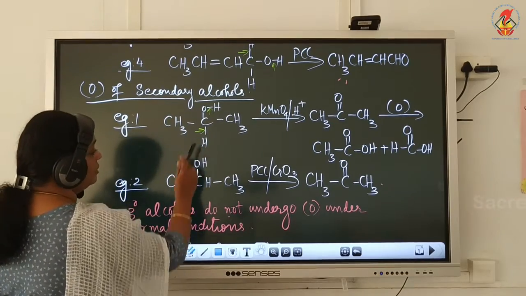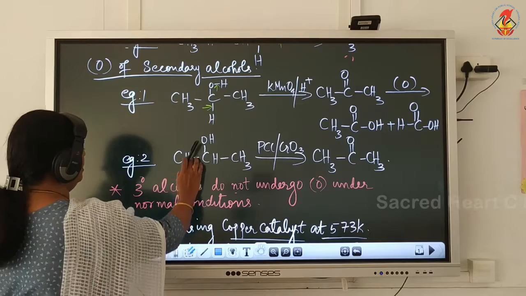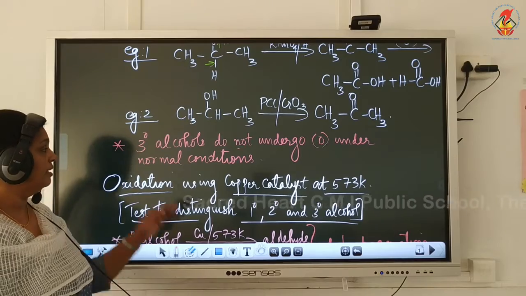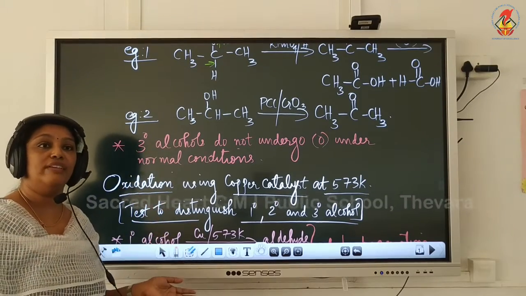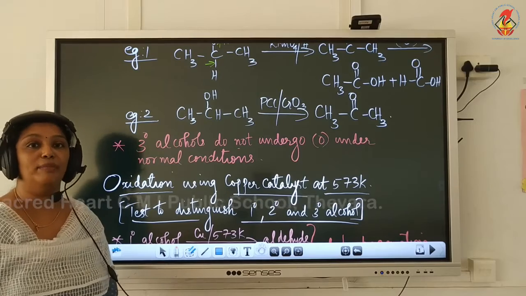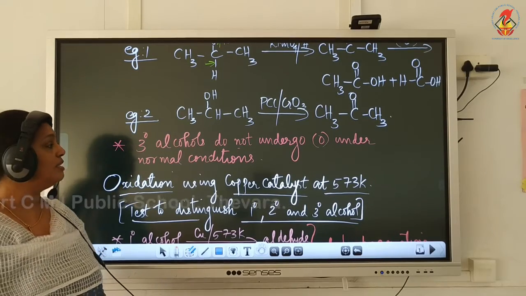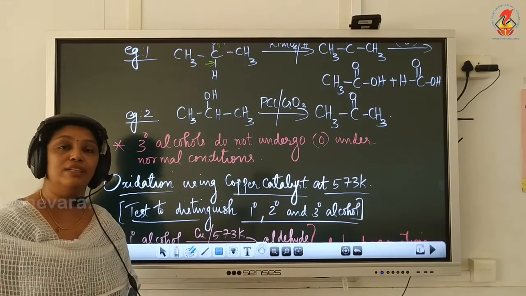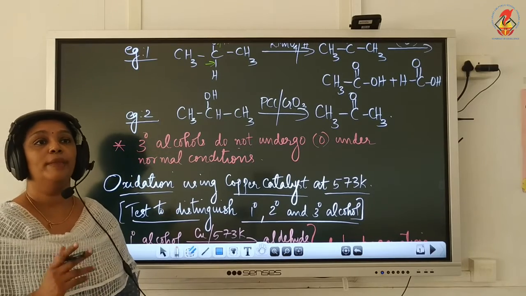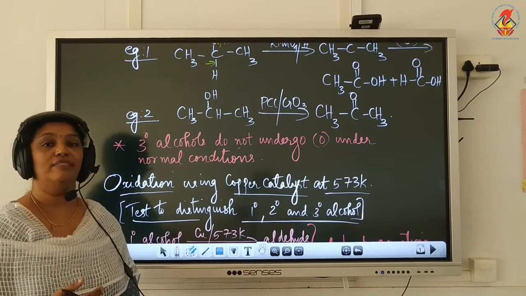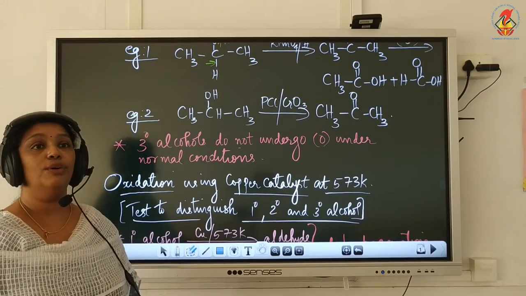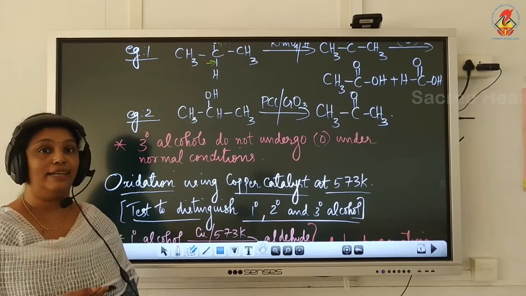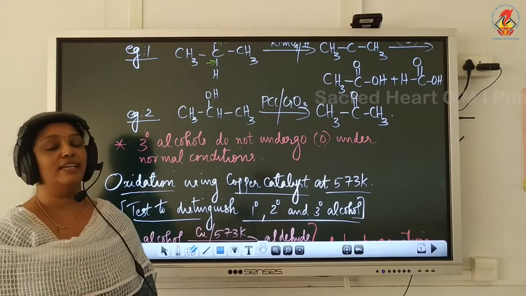Now tertiary alcohols. Tertiary alcohols do not undergo oxidation under normal conditions. So with KMnO4 or K2Cr2O7, oxidation will take place only for primary and secondary alcohols. Tertiary alcohols will not undergo oxidation. You can write this oxidation as a test to distinguish primary, secondary and tertiary alcohols. Already we have discussed another test, the Lucas test, to distinguish primary, secondary and tertiary alcohols. Now, this also can be written as a test.